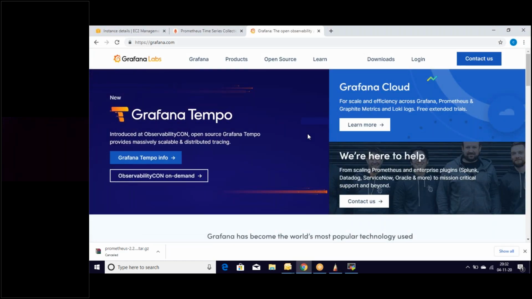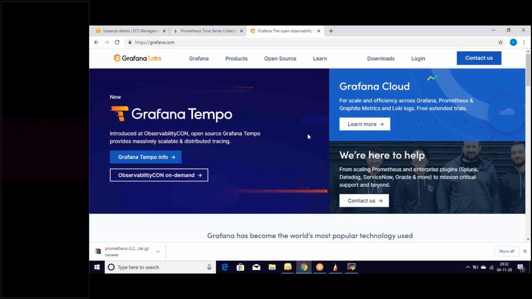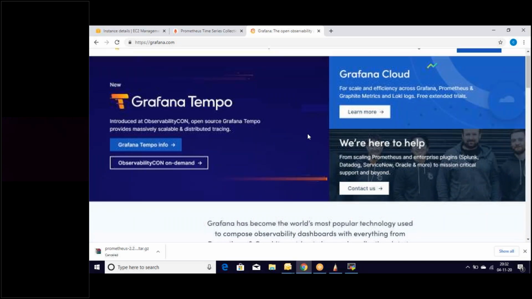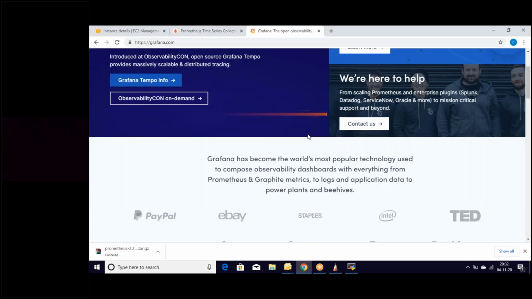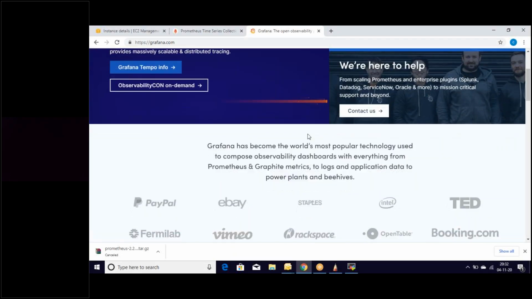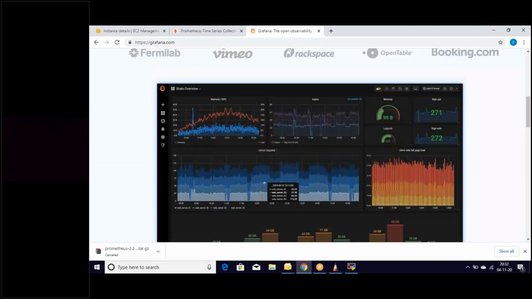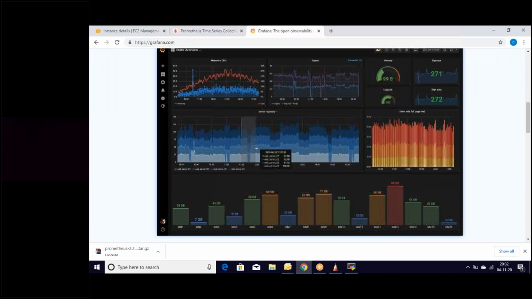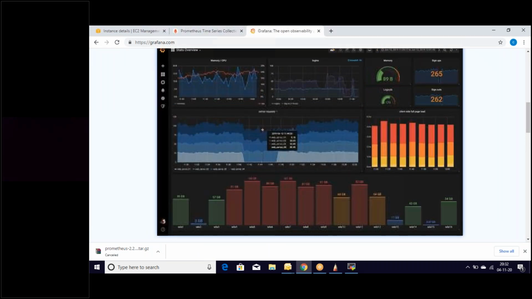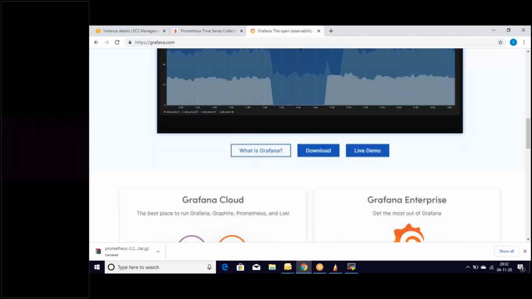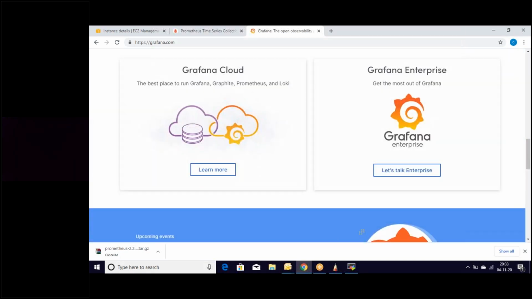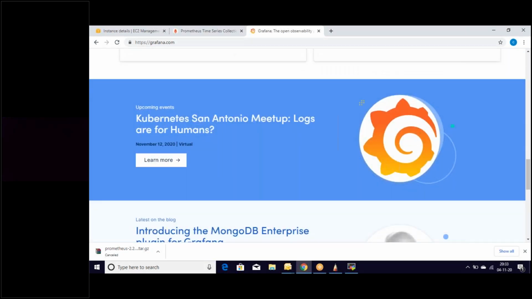So we are in the website of Grafana. Grafana is the world's popular tool for monitoring metrics and monitoring logs. In the visualization part, if you look here, look at the graph. Wow, that's wonderful. That's very nice. That's a good visualization. Look there. We are going to explore them as well. Don't worry about these things. We are going to explore all these things.